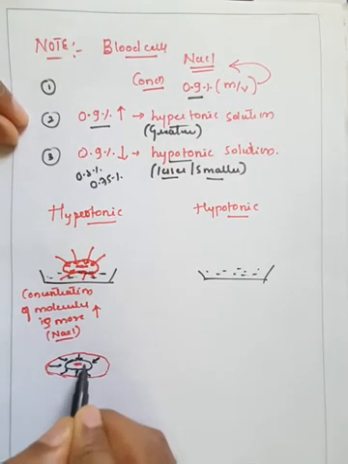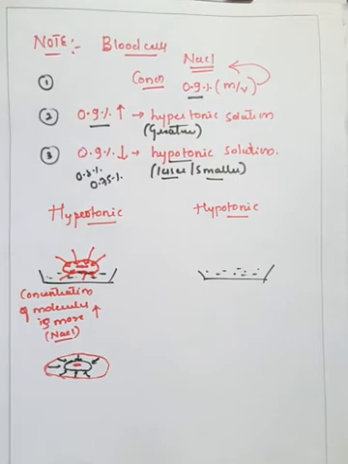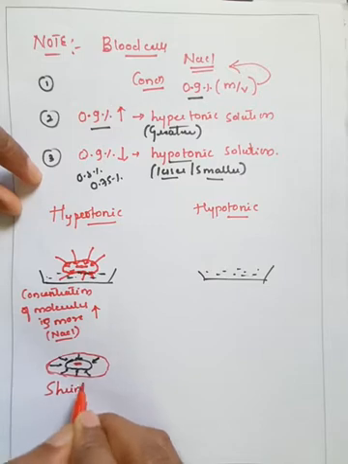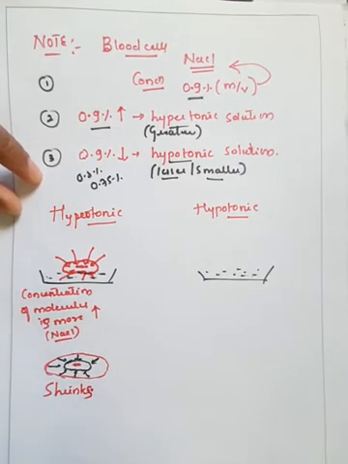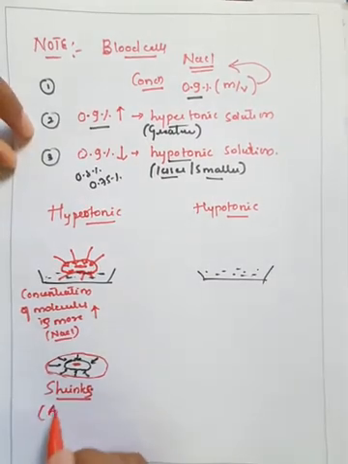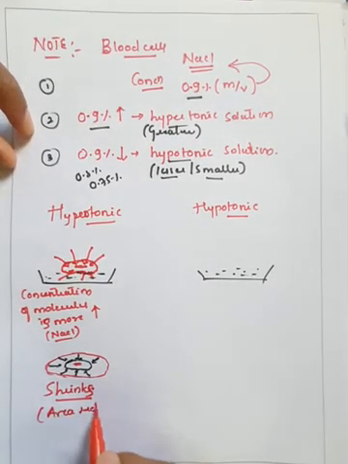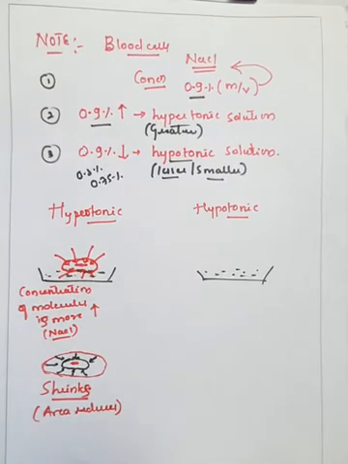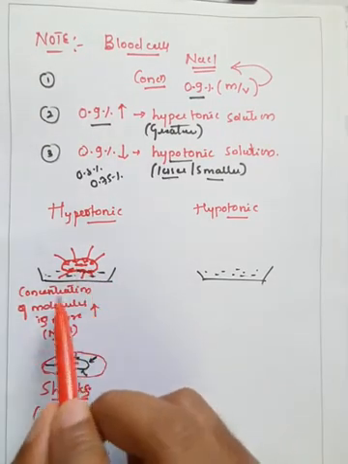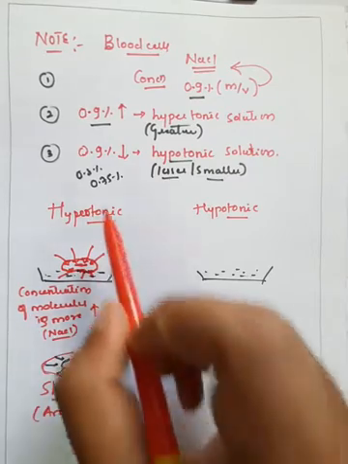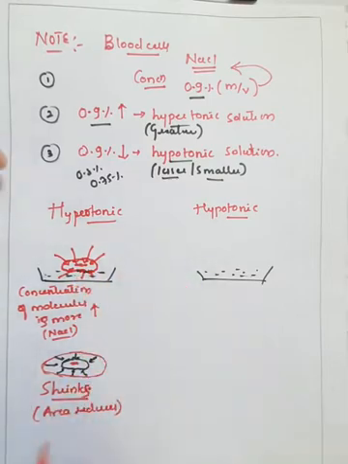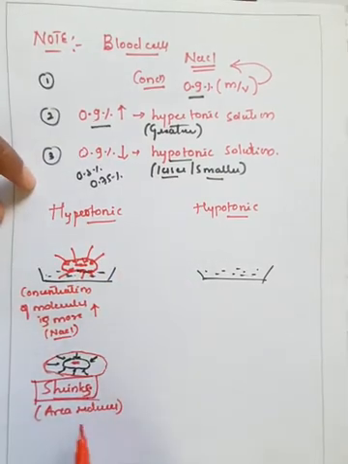The original area becomes less, and this phenomenon is called shrinking. So whenever you put a blood cell in a higher concentration, wherever the concentration is more, which is called a hypertonic solution, always remember the blood cell shrinks.